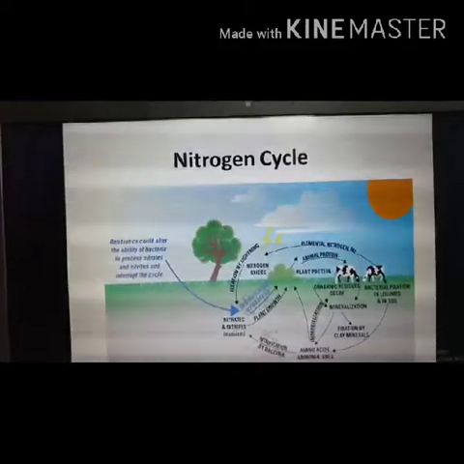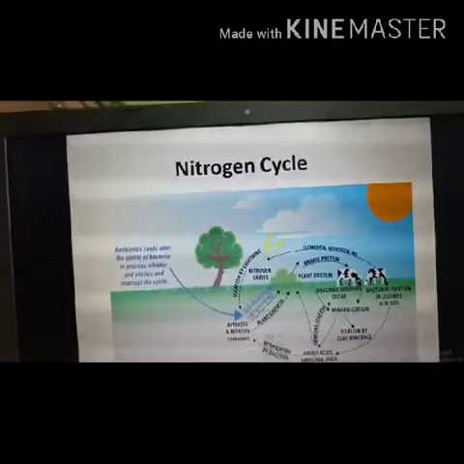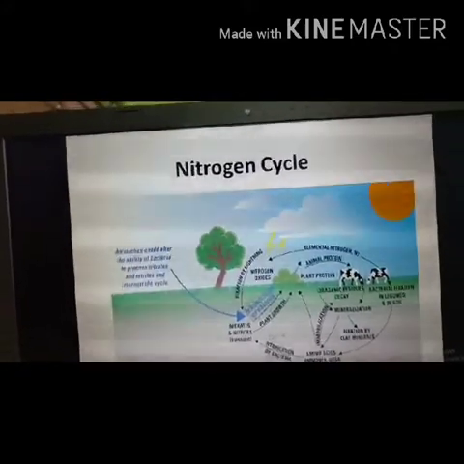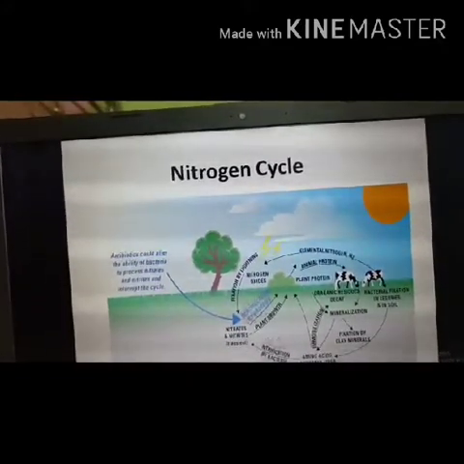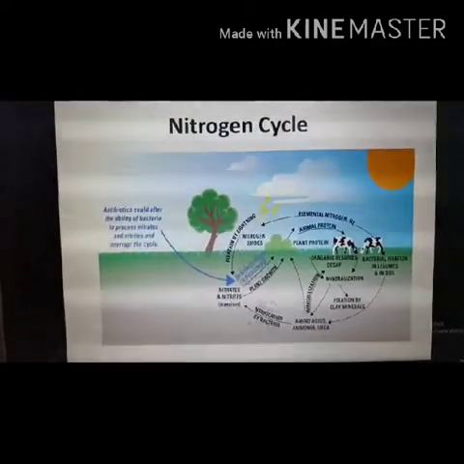Again, when the plants and animals die, their bodies get decomposed into the soil, and from the soil, by the denitrifying bacteria, nitrate compounds are converted into elemental nitrogen. That is known as the nitrogen cycle.